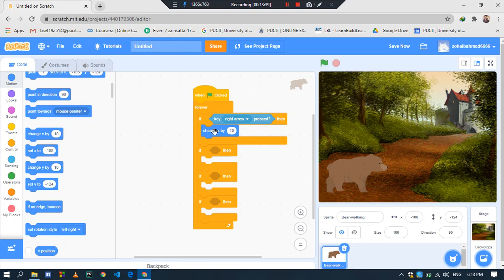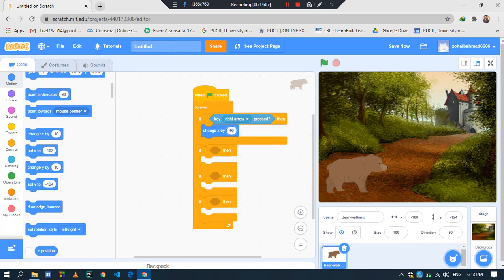Actually, x stands for the horizontal movement and y stands for the vertical movement. This movement is horizontal, and this movement is vertical. Left to right or right to left is horizontal movement, and up to down or down to up is vertical movement.